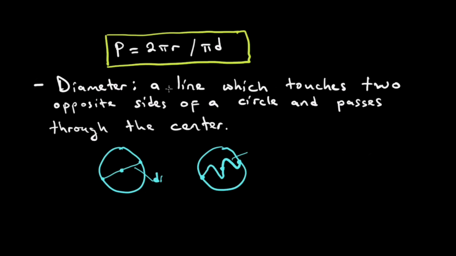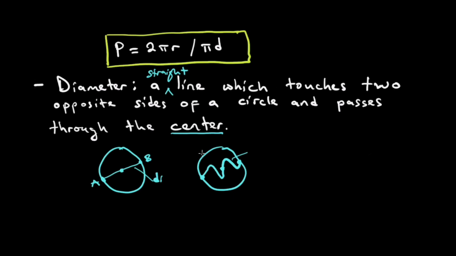So a diameter should be a straight line which touches opposite sides of a circle. Let's say this side is A and this side is also B. Opposite sides of a circle and passes through the center. So this is a very important part, the center.